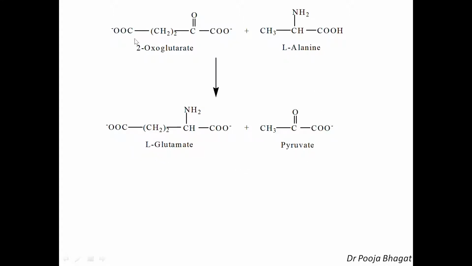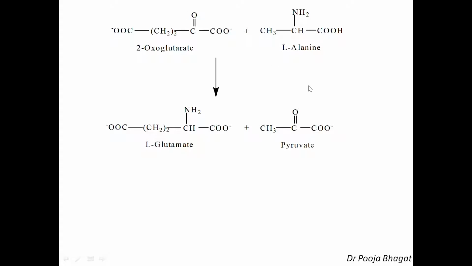This is 2-oxoglutarate. This is L-alanine. It is an amino acid. This is L-glutamate and this is pyruvate. Okay. Now, you can see that from alanine, this NH2 is transferred here. So this is the transfer of the amino group from here to here. Okay, so when the NH2 group is transferred here, this is CHNH2, that is, glutamate is formed, and here it will be C double bond O, that is pyruvate. So it is a transfer of the amino group.